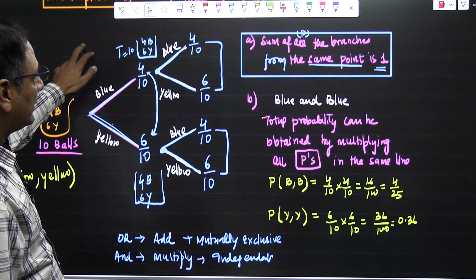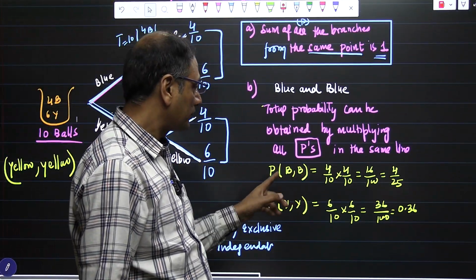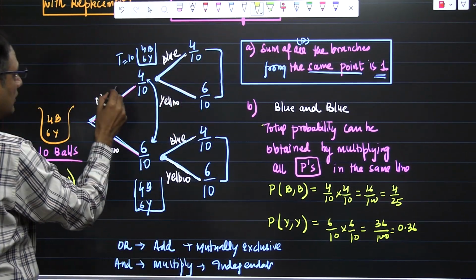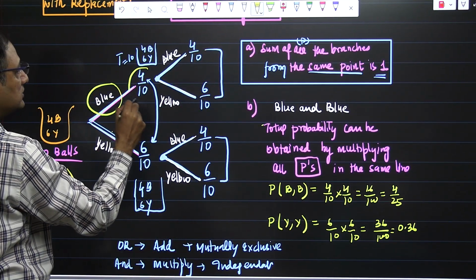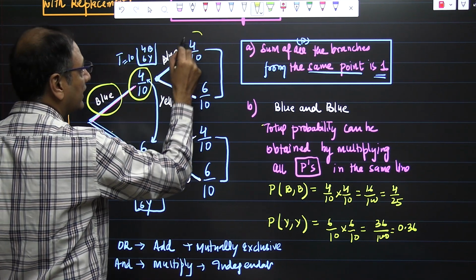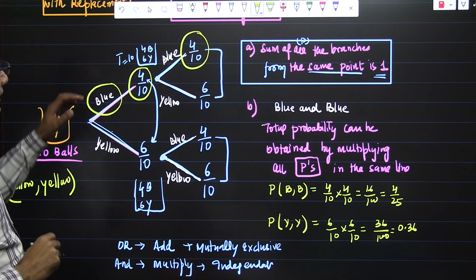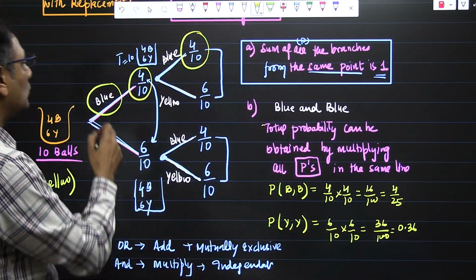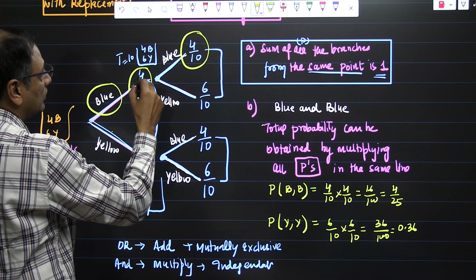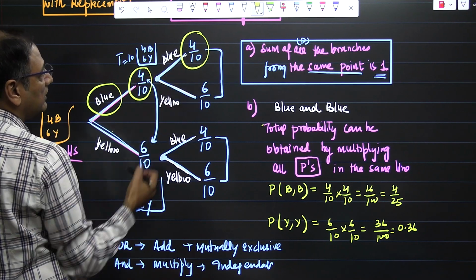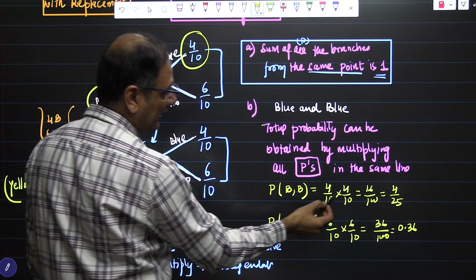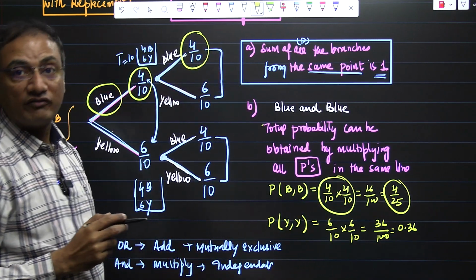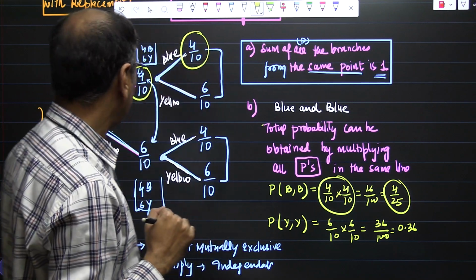For example, we are looking at the probability of blue and blue. First we will enter here, blue, the probability is 4 by 10, and then again blue, the probability is 4 by 10. It means first I got blue, then I got blue again. Both events are happening together, so these will be multiplied: 4 by 10 times 4 by 10, and the answer is 4 by 25 after simplifying. I hope it makes sense.